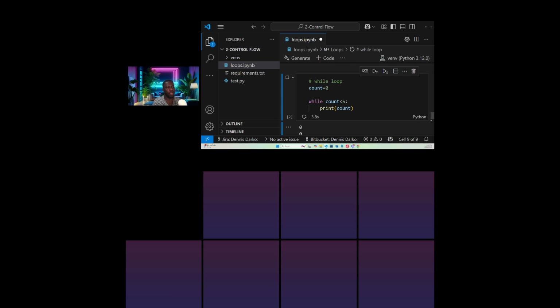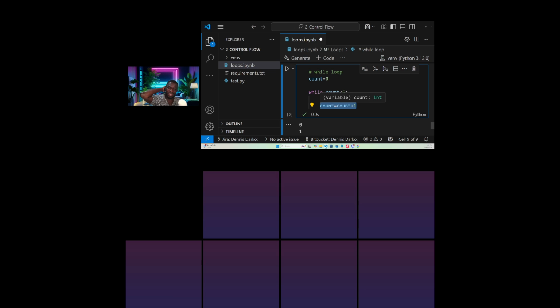Oh, okay, I get the logic. Do you know why? I have not set the count where it should get to. For instance, count is 0, count less than 5, print count. So let's end it. Let's say count is assigned to count plus 1. Let's stop, rerun and see. So you see, if I didn't set this, it will continue to iterate.